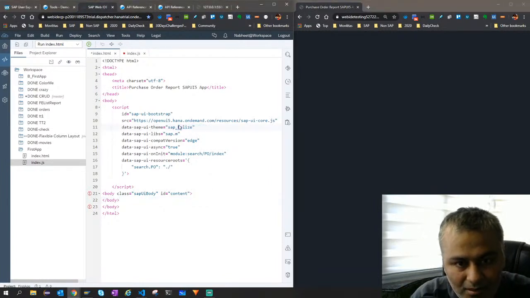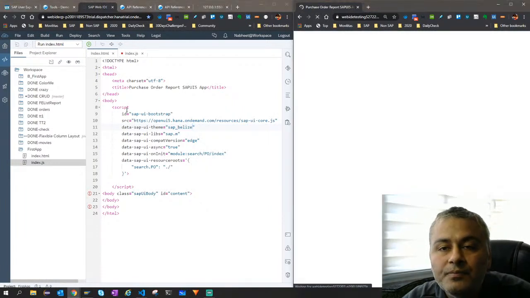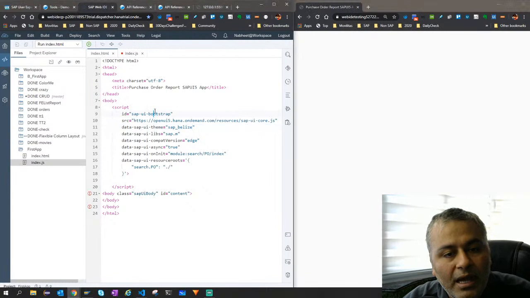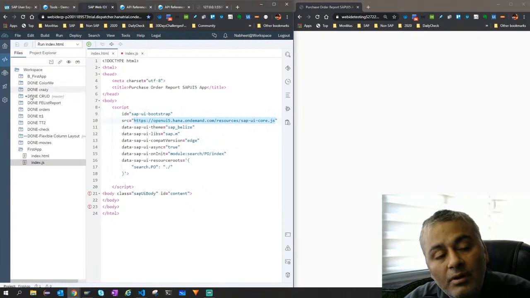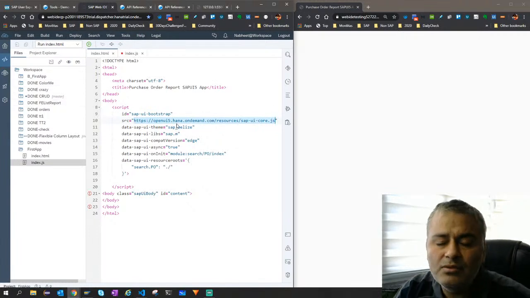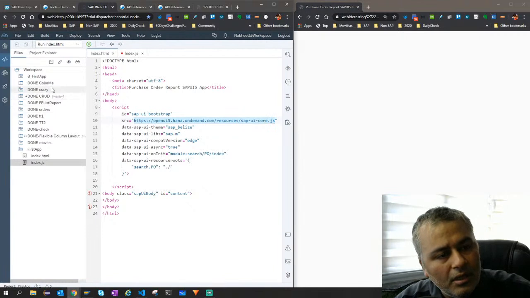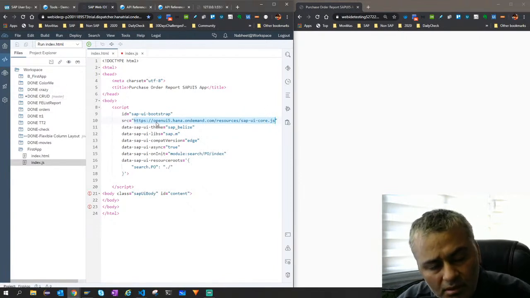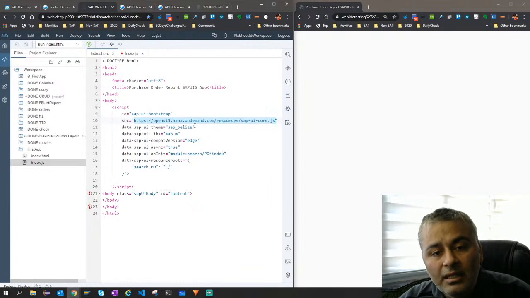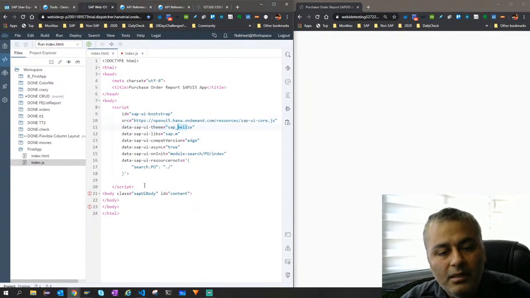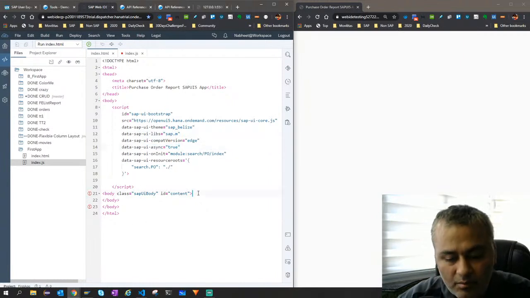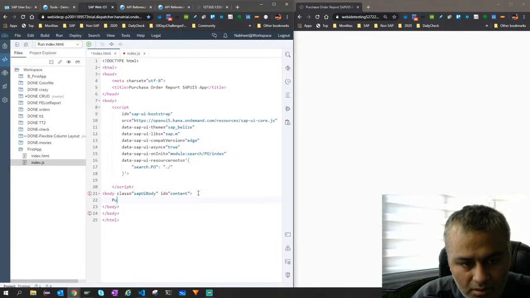Now let me try to explain the things. First of all, we are saying that we want to load this library from this URL. You can have it locally also. There are different ways of loading this library. I'm using a URL, but you can have it inbuilt on the server and give a local path. Then I'm saying I need this theme, and I want this library, and load it asynchronously, which is good. And let's add something here. So I say purchase order report.